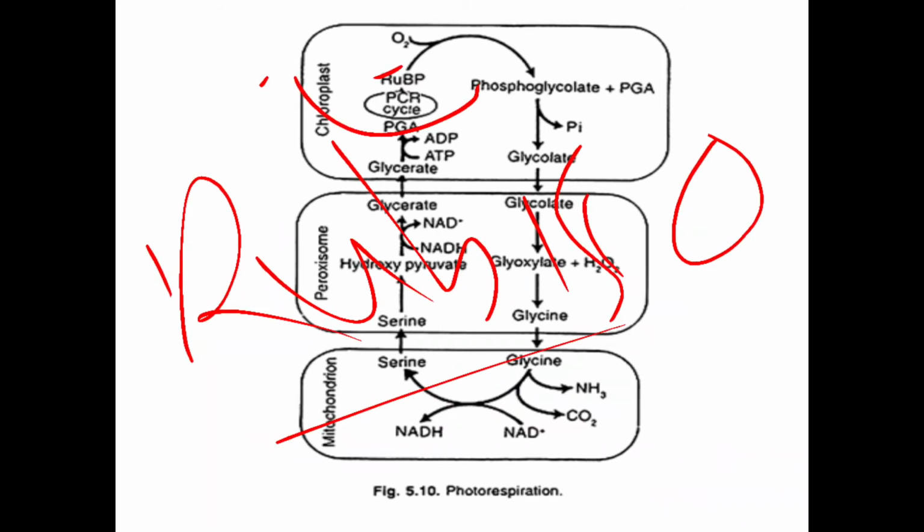RUBP accepts carbon dioxide, and as a result, it forms 3-phosphoglyceric acid. But here, in the photorespiration process, what will happen?